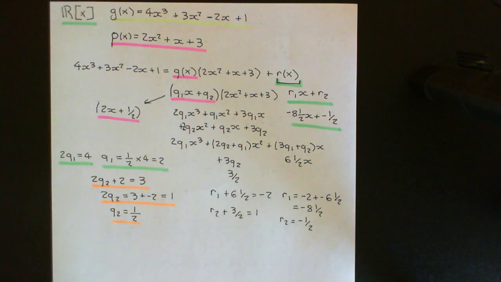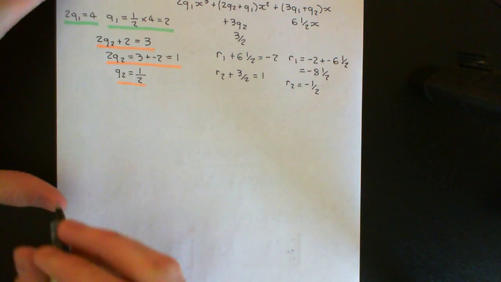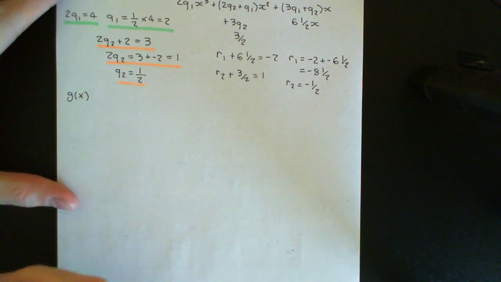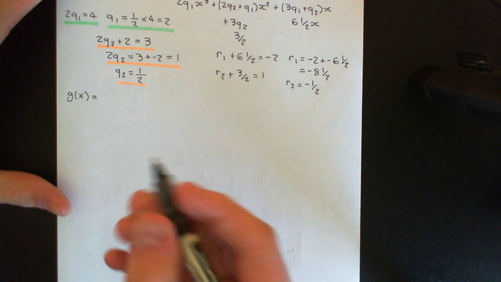Okay, so now let's go a little bit more general. Let's take a step back and go back to our more abstract field setting. Now that we've seen a concrete example of what we're really doing here, and we understand what the quotient polynomial and the remainder polynomial actually are, let's think about why this is going to hold true in a more general field. So in a more general field, we're going to have some polynomial g of x, the polynomial which we're trying to make as a multiple of p of x.